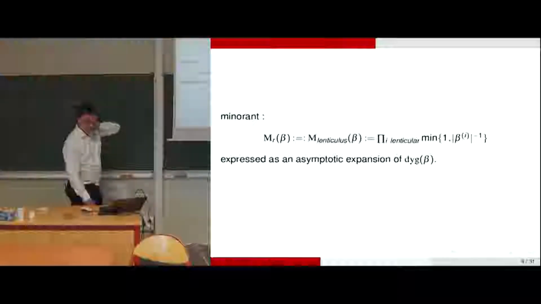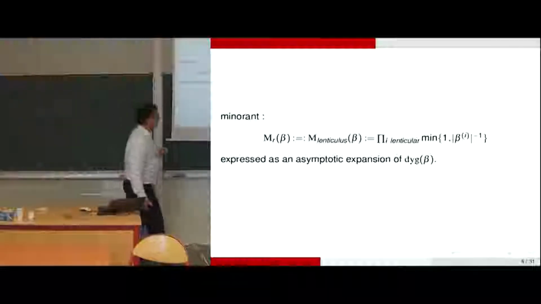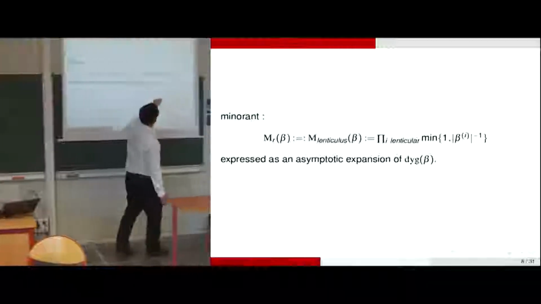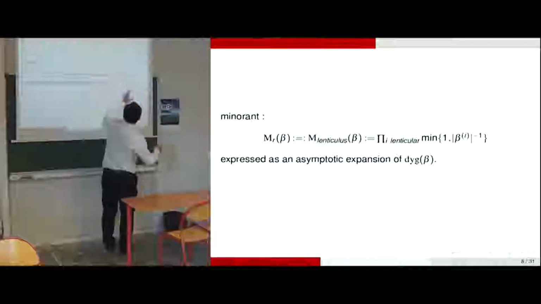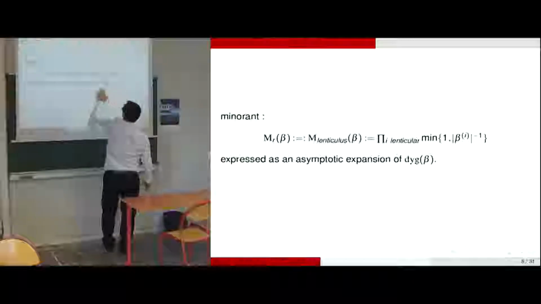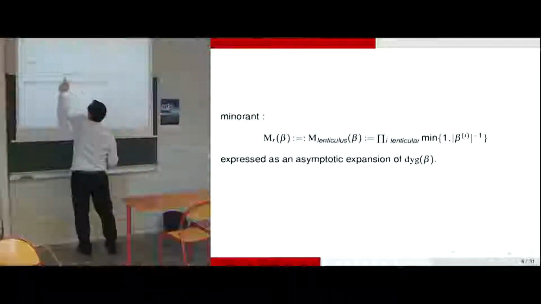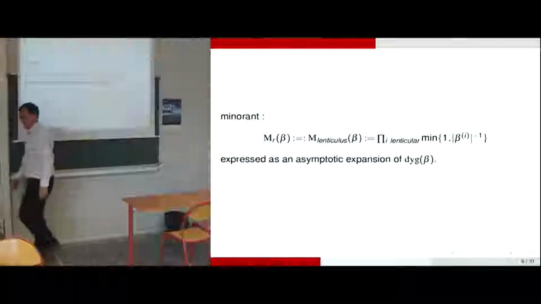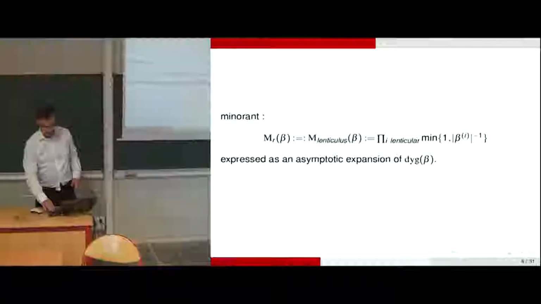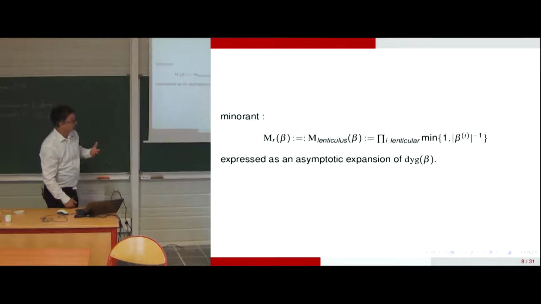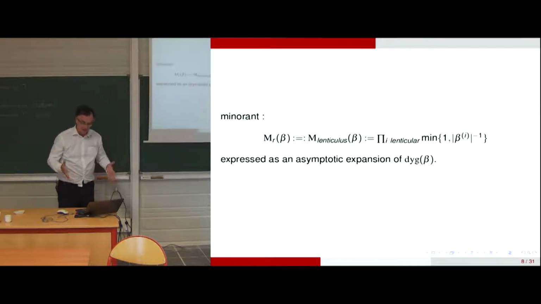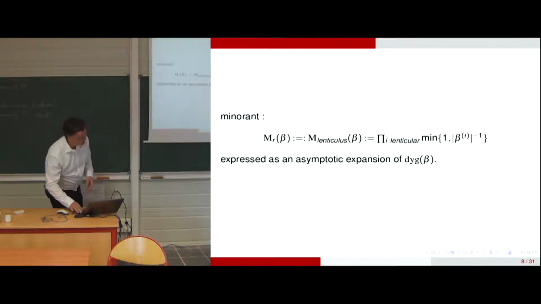So the minorant is this one. If we have the lenticular roots expressed as an asymptotic expansion of n, of the dynamical degree of beta, we will have this minorant also expressed like that as an asymptotic expansion. So the problem is extremely heavy to have a good asymptotic expansion of the roots.